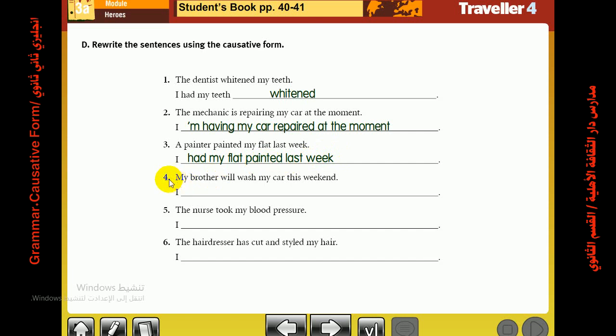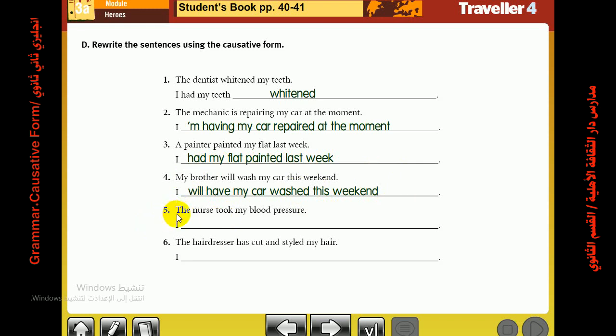Number 4, my brother will wash my car this weekend. Okay, now the doer of the action is my brother, not me. So I will have my car washed this weekend. So we used the verb have in the future tense, which is will have. After that comes the object, which is my car. After that, washed, verb 3. This weekend is the completion of the sentence.